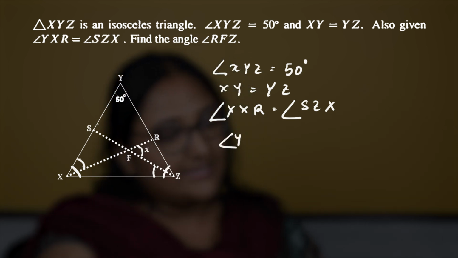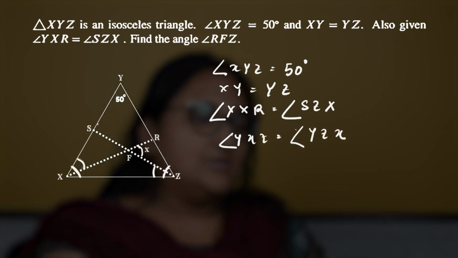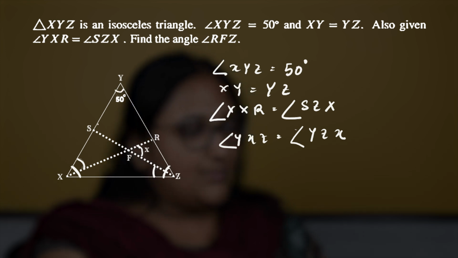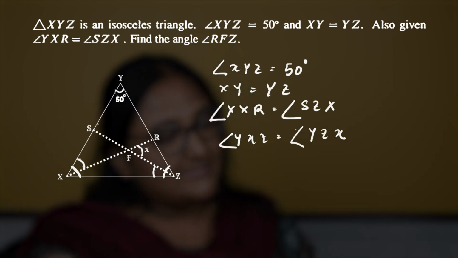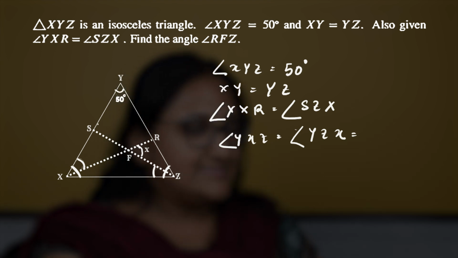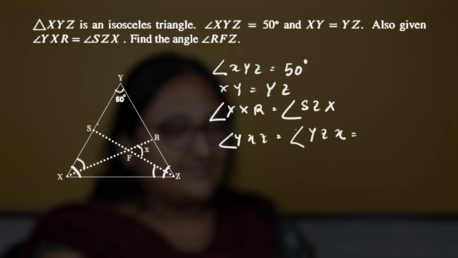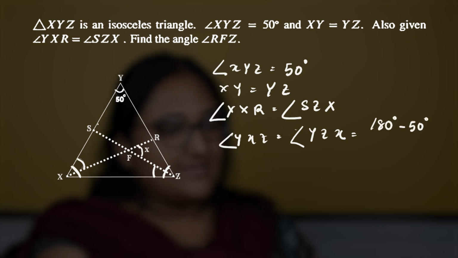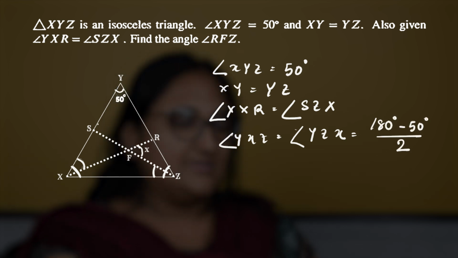Let's write this: angle YXZ is equal to angle YZX. We also know that angle XYZ is 50 degrees. So, angle YXZ or angle YZX is 180 degrees minus 50 degrees, divided by 2.